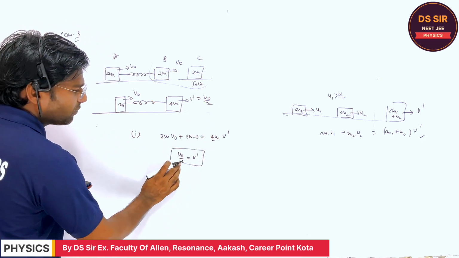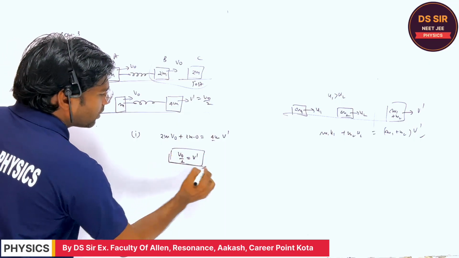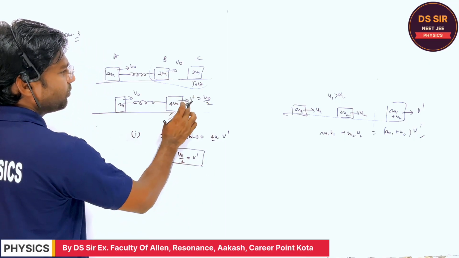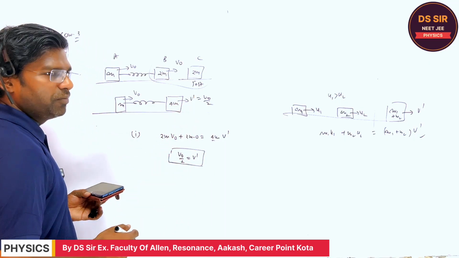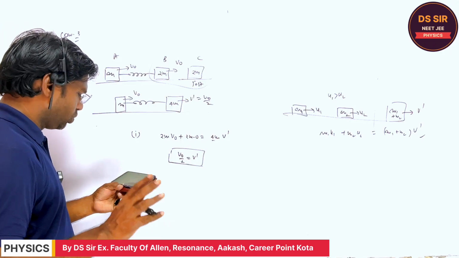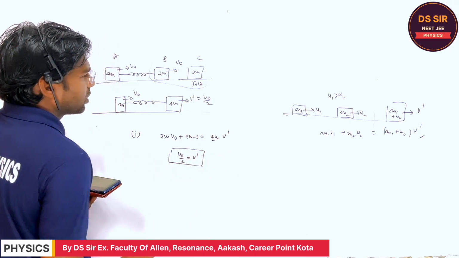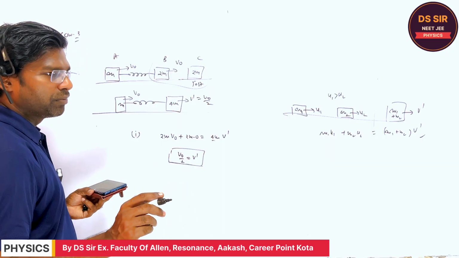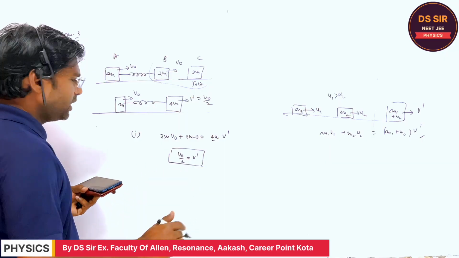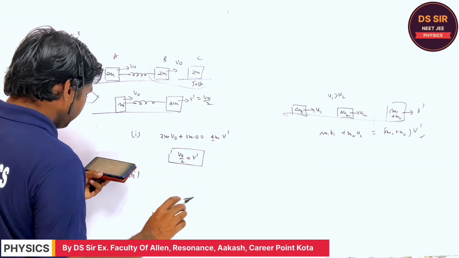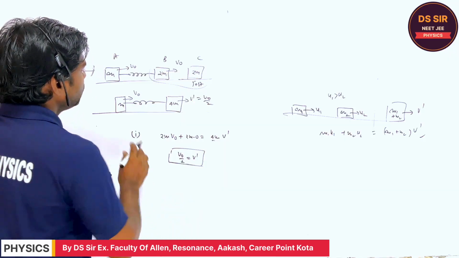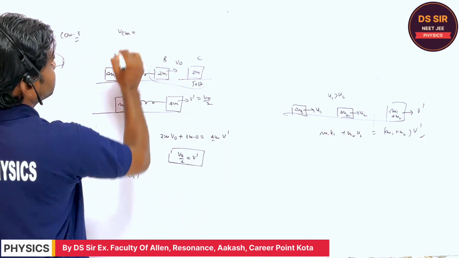The velocity of the particle B becomes v naught by 2. Is it clear or not? So B option is the correct option. And the second option, the velocity of center of mass, you can find easily.